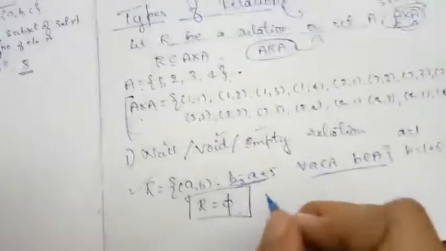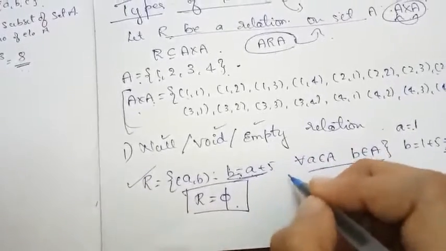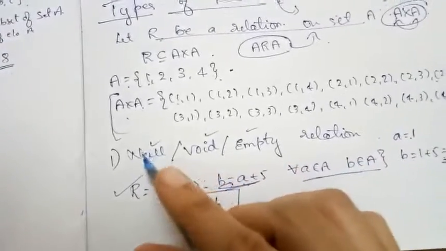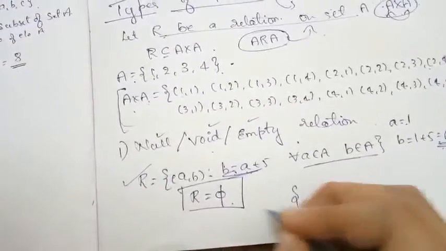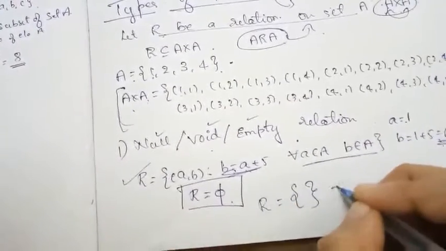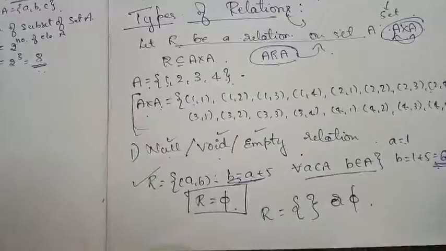Such a relation, where there is no element or no ordered pair in the defined relation, is called a null or void or empty relation, because that relation is equal to empty. This is how we say such types of relations are called empty relations.